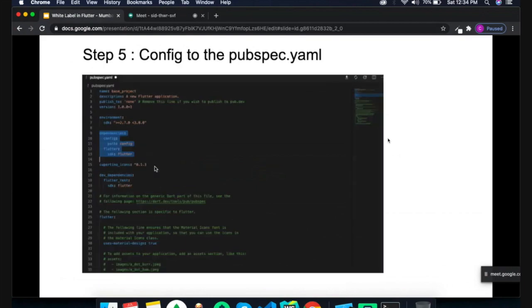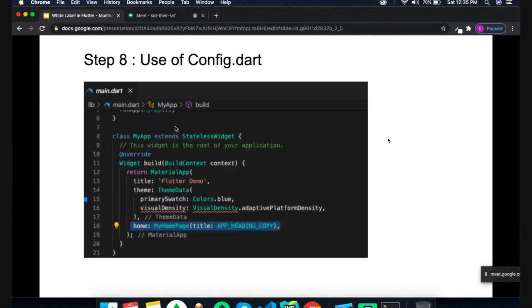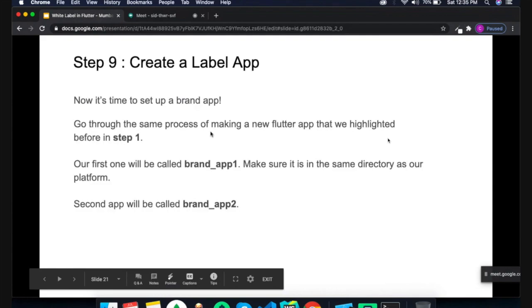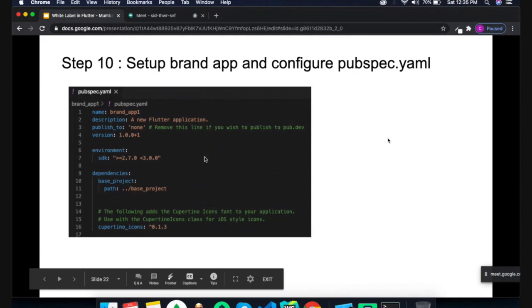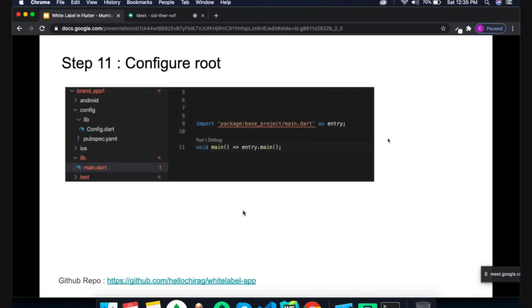Here is a step I mentioned already. I took it and explained it using Android Studio and VS Code. So the same thing I have explained here. We can define the app heading, and we can create two different applications for brand one and brand two, and run the application. One is Hello Flutter, and another is Hello Flutter Mumbai.